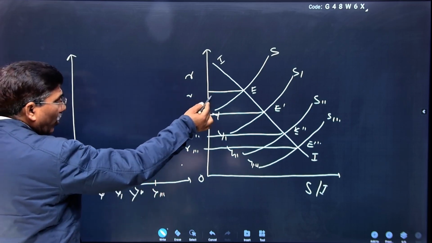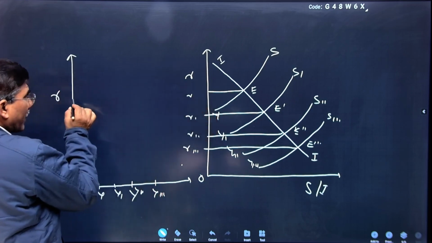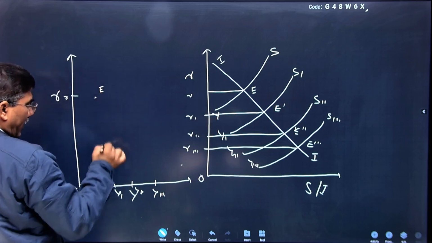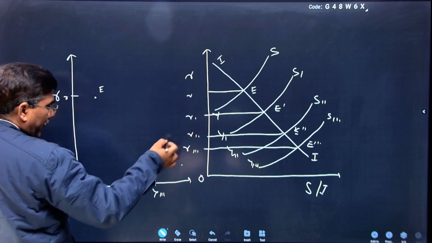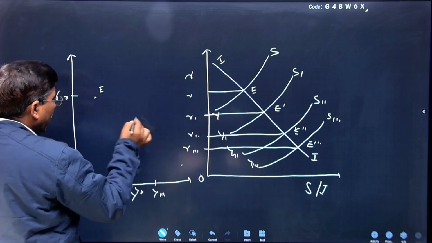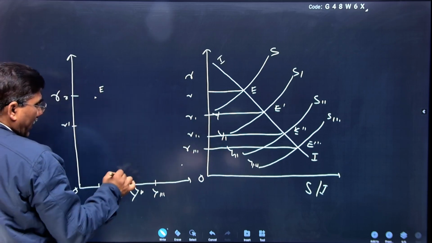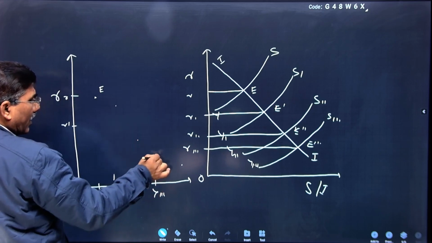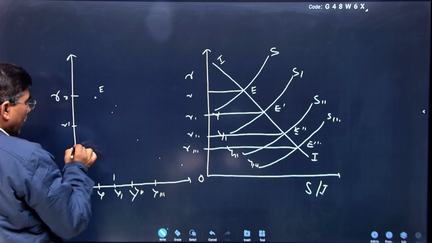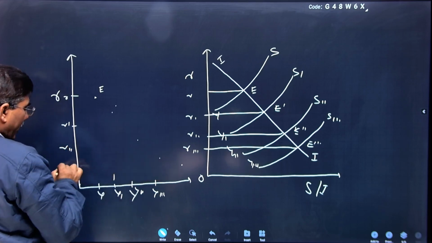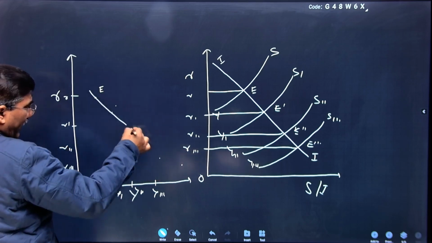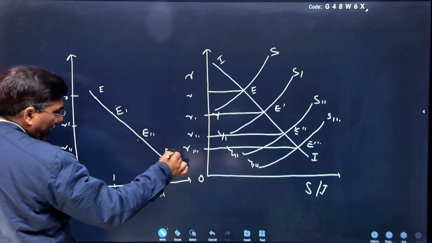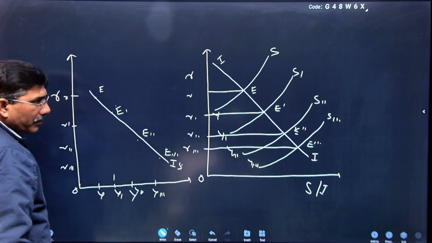At low level of income Y, the rate of interest is very high, say R, and equilibrium is at this point. This is say E. And at a further high level of income Y dash, equilibrium is at R dash. Now the equilibrium will be at this point. These are the points R double dash and R triple dash. If I integrate these three points, E dash, E double dash, E triple dash, this is the IS curve.